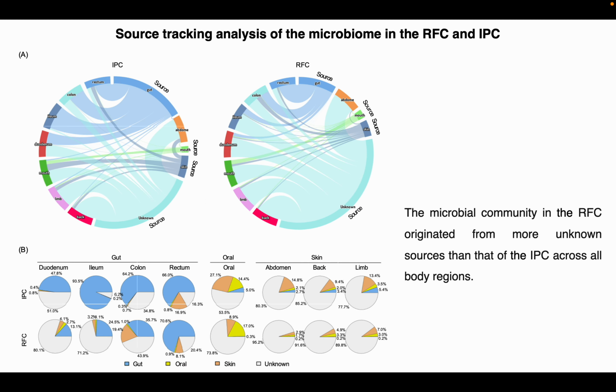Next, we make a source tracking analysis. The microbial community in RFC originated from more unknown sources than that of IPC across all body regions. This may partly explain why the microbial community has a higher alpha diversity and functional redundancy under the RFC.